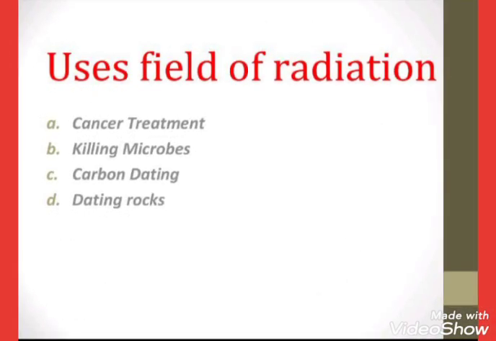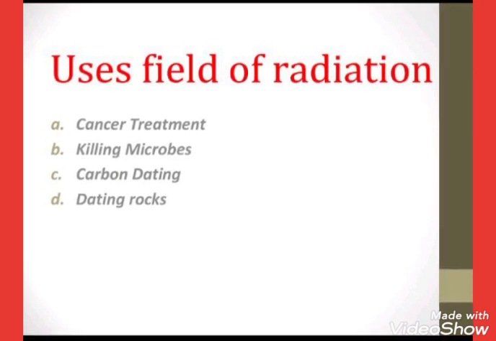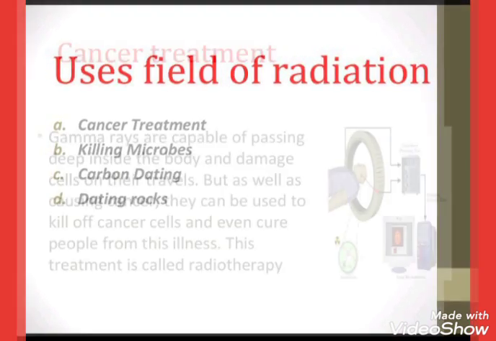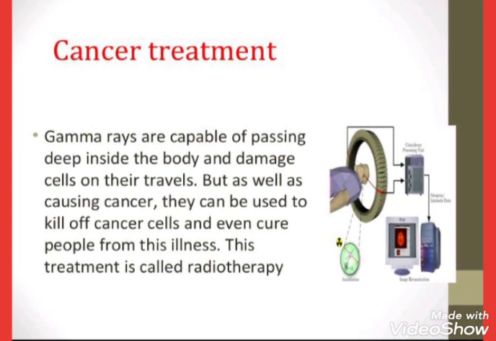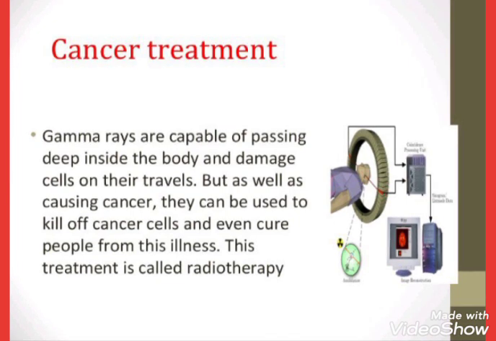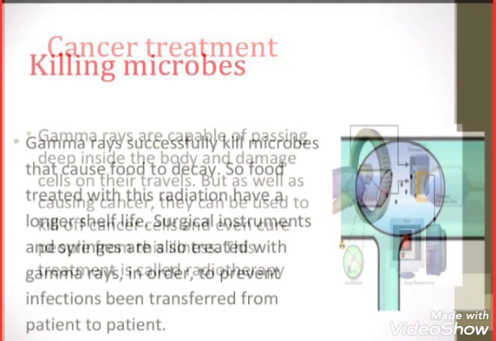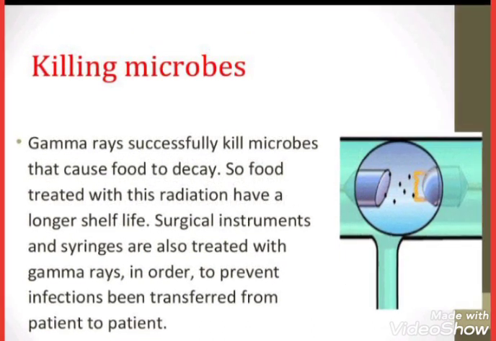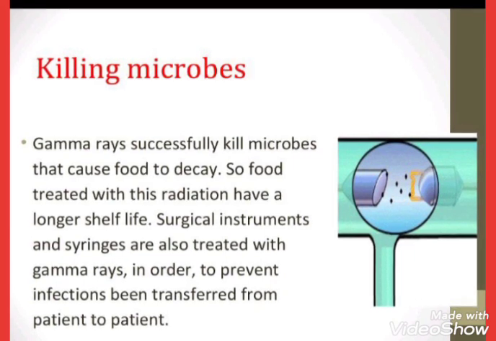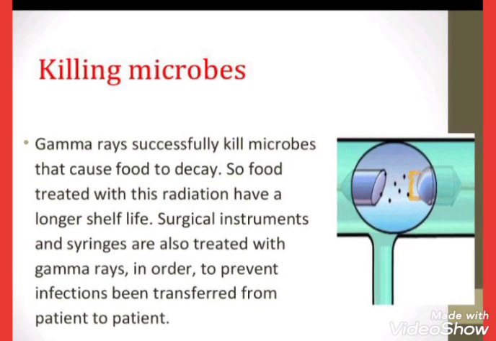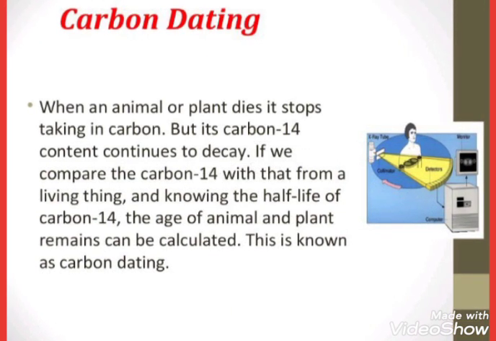Uses of radiation: cancer treatment, killing microbes, carbon dating, dating rocks. These are all uses of radioactivity. In cancer treatment, gamma rays are capable of passing deep inside the body to damage the cells, which is called radiotherapy. Killing microbes: food is treated with radiation for a longer shelf life and to prevent infection being transferred from patient to patient. Carbon dating, very important.